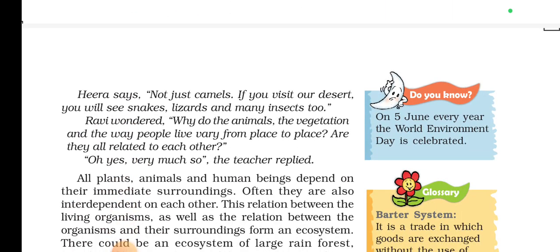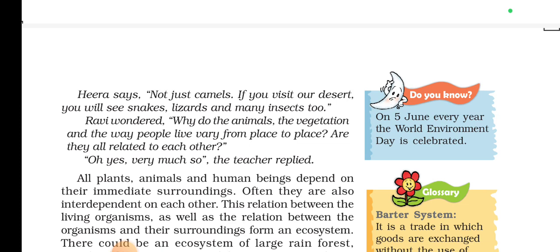Hira says, no, not just camels. If you visit our desert, you will see snakes, lizards, and many insects too. So it is not only camels in the desert; you'll see so many more things associated with the desert environment. So Ravi wondered, why do the animals, vegetation, and the way people live vary from place to place? Are they all related to each other? Oh yes, very much, the teacher replied.